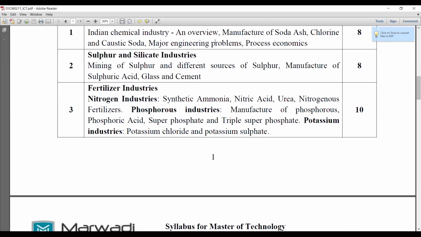Okay, so this is your syllabus screen. So in the sulfur and silicate industry, we have seen mining of sulfur, we have seen the Frasch process and finish process, the different sources of sulfur, how the pyrites and everything were the sources, and manufacture of sulfuric acid by contact process we have seen. Now we have seen also the glass and cement industry. So second chapter is over.